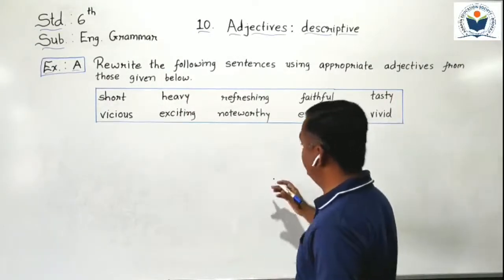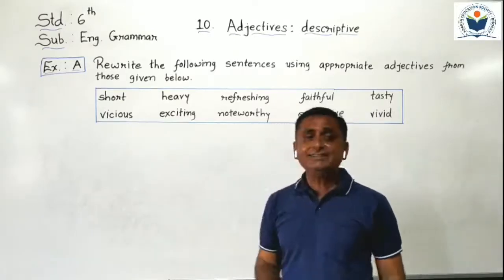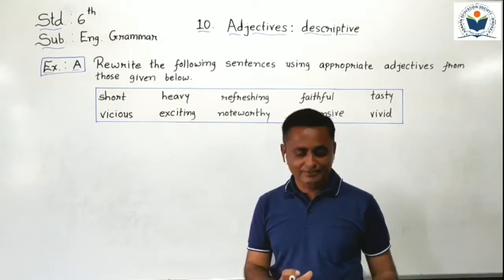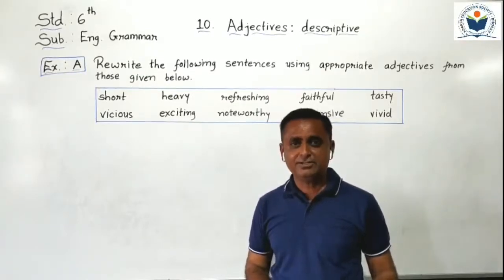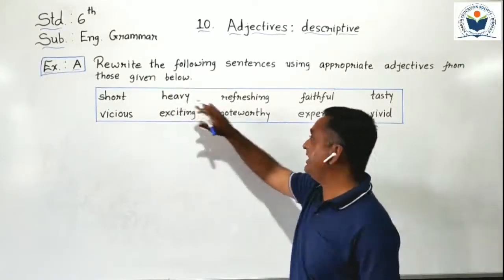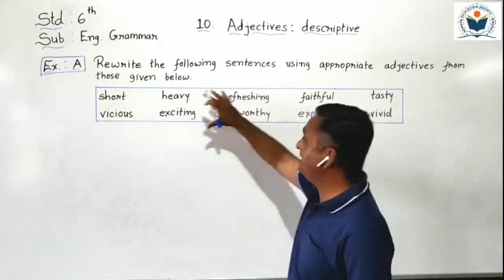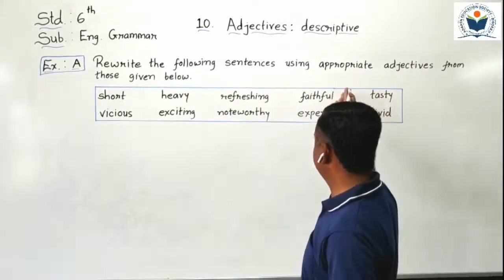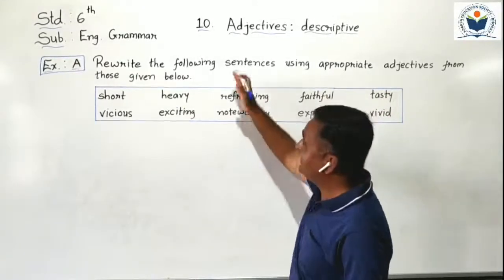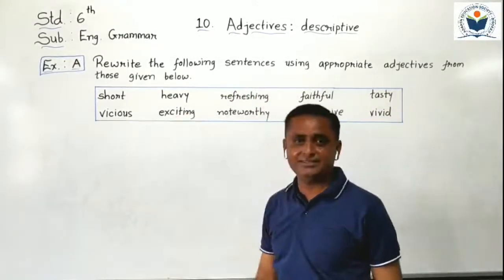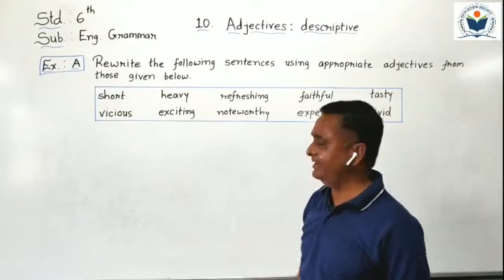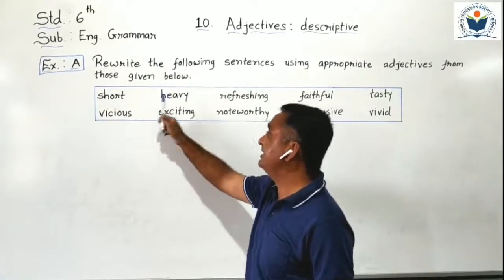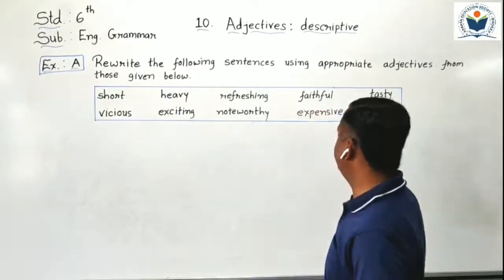Rewrite the following sentences. 10 sentences are given on the downside. We have to use the adjectives given in the textbook list and rewrite the whole sentences. Before starting our exercise, we have to see the list of adjectives.